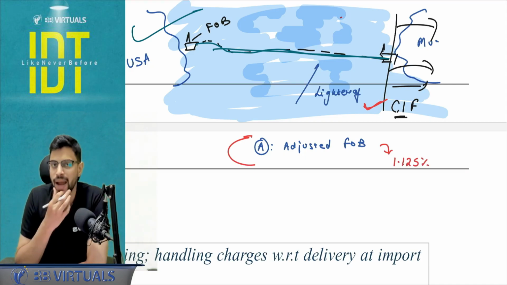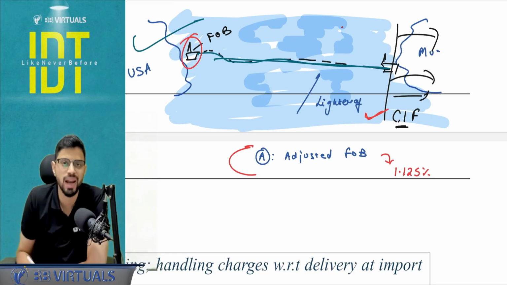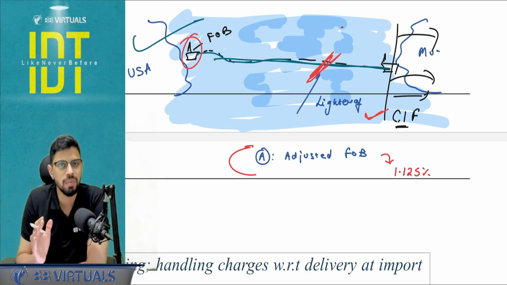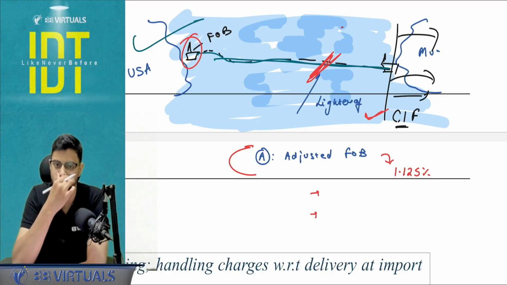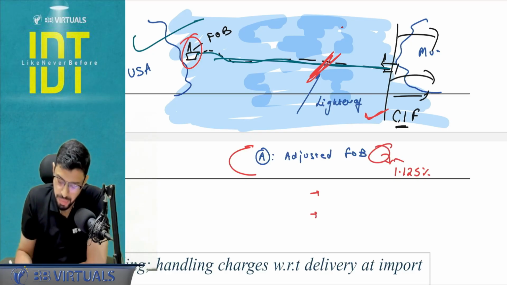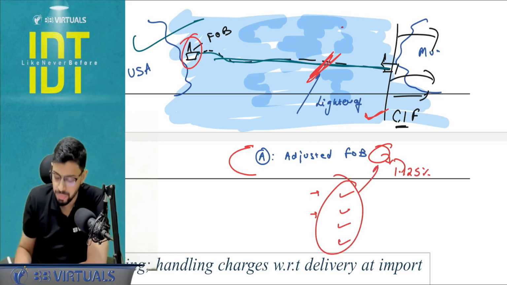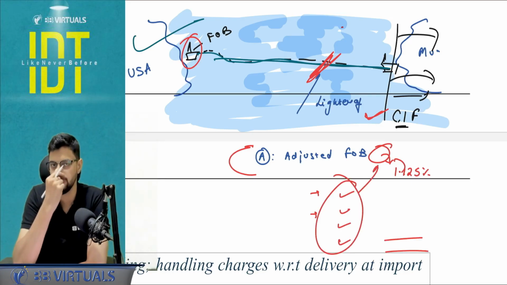Now, if you add the light rate charge as a part of adjusted FOB and pick 1.125%, your answer is going to go wrong, because adjusted FOB does not include the light rate charge. It is incurred at this point. So light rate charge, ship demurrage charge, you add it along with the transport and insurance cost. So let your adjusted FOB come, pick that 1.125% insurance, transport, ship demurrage or light rate, and these four you add after FOB, and then your total CIF will appear.